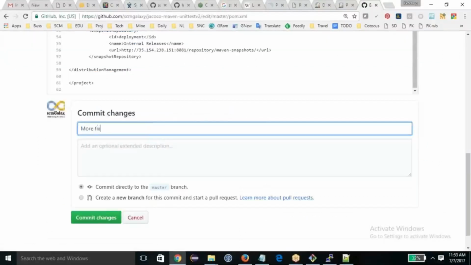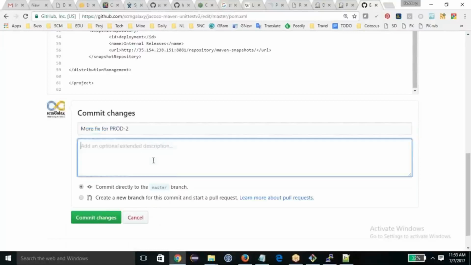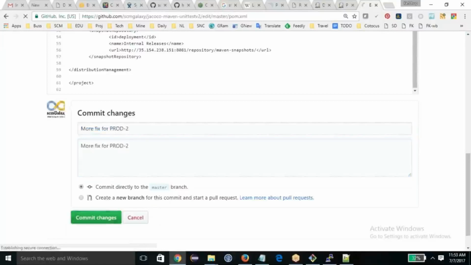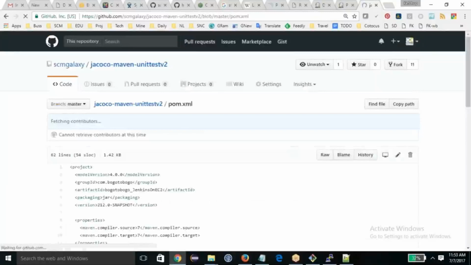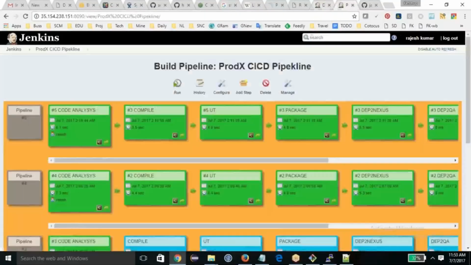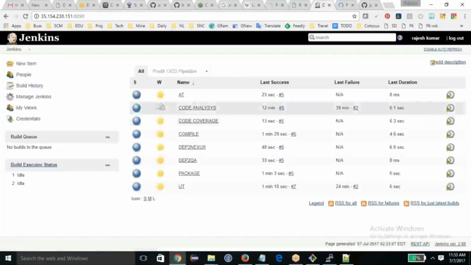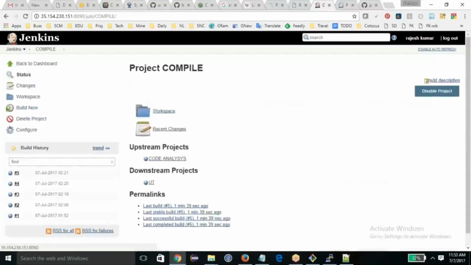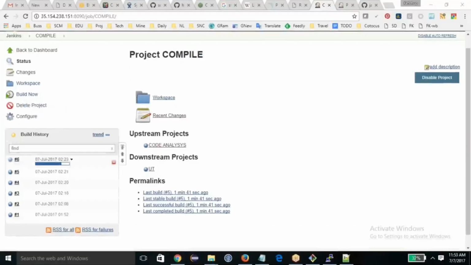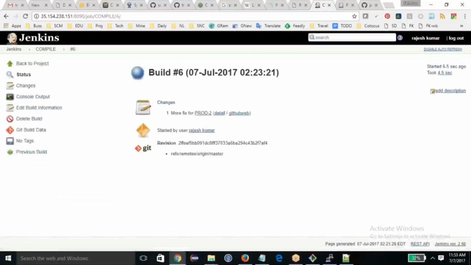More fix for prod 2, commit, and one more build of the compile job. And this time see that the link has been automatically enabled.